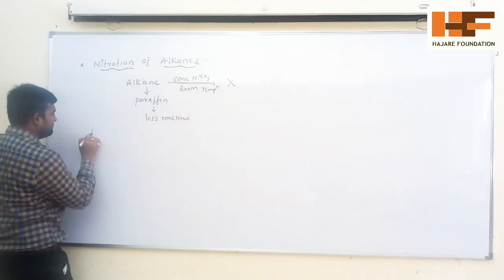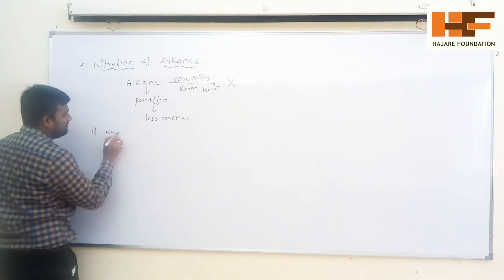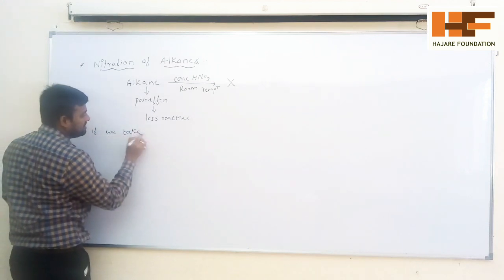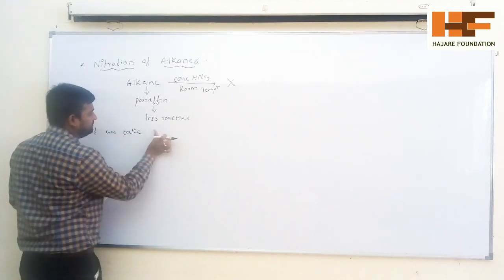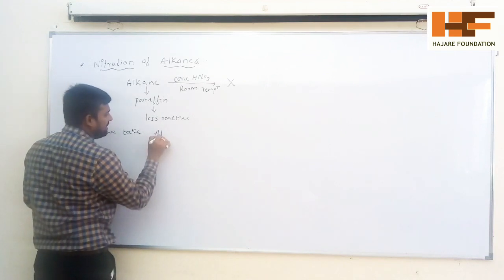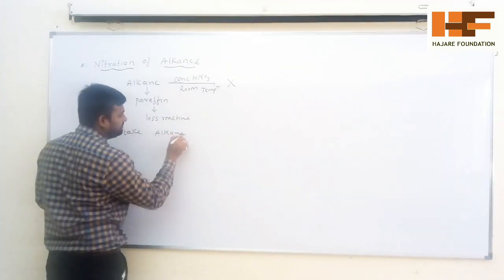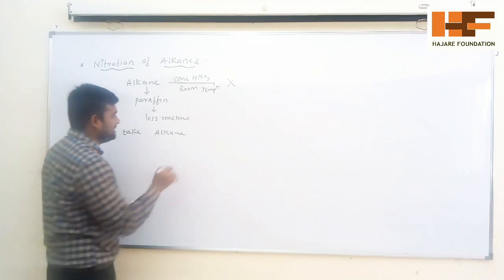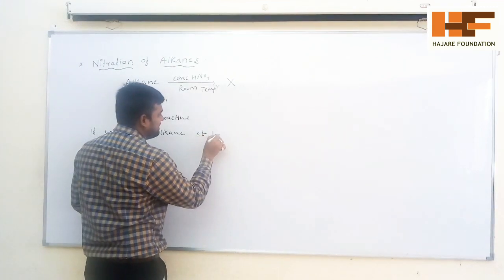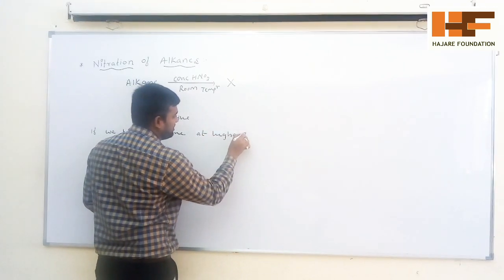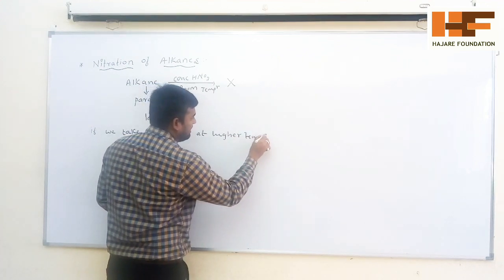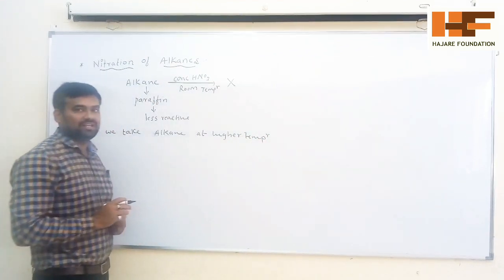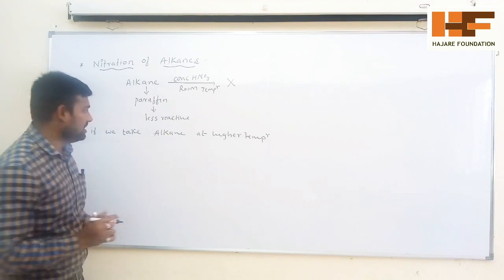Okay, if we take an alkane and undergo nitration at a higher temperature, you get a product called nitroalkane.